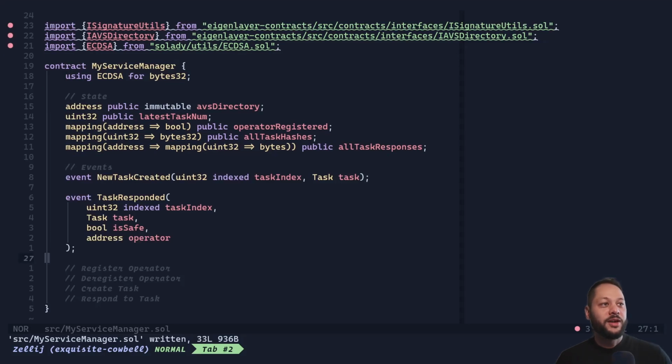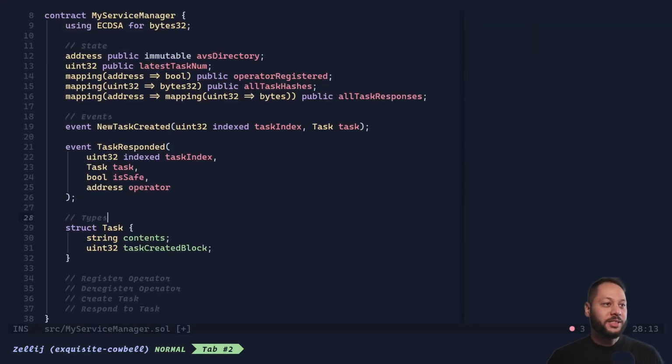Next, we'll create a few events for keeping track of things happening on chain. We've got a NewTaskCreated event, and that's going to keep track of the task index and the actual task. And then another event for TaskResponded, and this will keep track of, again, the index, the task, the response, whether the content we're moderating is safe or not, and then the operator that responded to the task.